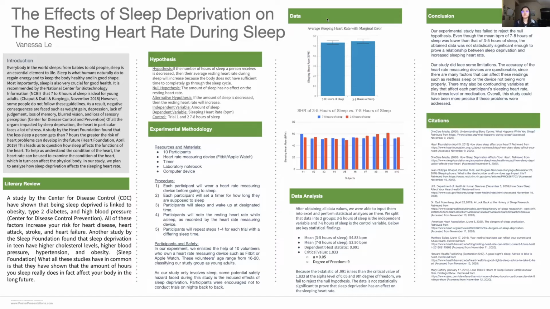To start off with some general background information, sleep is a process that is vital to the human body. The National Center for Biotechnology recommends 7 to 8 hours of sleep for young adults. However, the reality is that some people do not meet this full requirement.